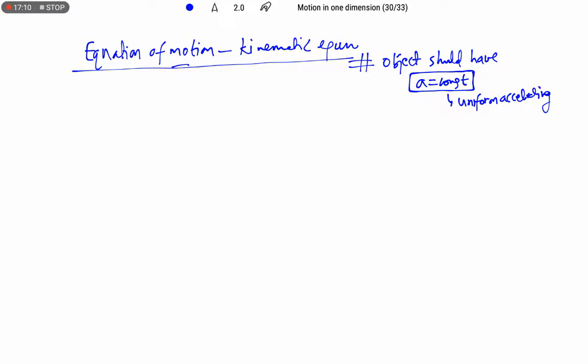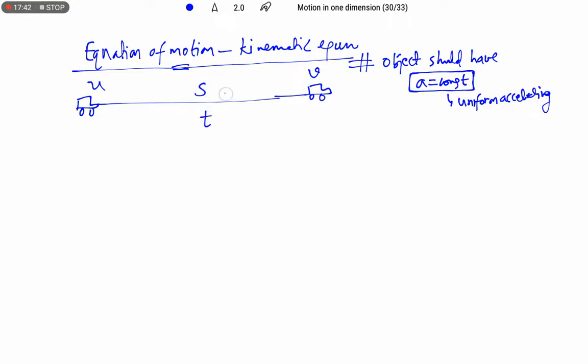Now we are going to derive these equations of motion in equation form. In the same way, by using integration also we can derive the equations of motion. But in a fast manner we are going to discuss this. So, derivations of equations of motion. Let us consider an object moving with initial velocity u and final velocity v in time interval t.